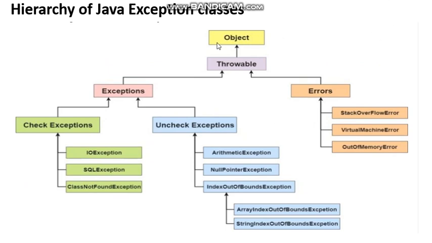So basically this is the hierarchy of exceptions. The Object class is the very base class of Java, and then we have Throwable, which is extended by Exceptions and Errors. Then again we have unchecked exceptions and checked exceptions. We need to focus more on what is a checked exception and what is an unchecked exception.